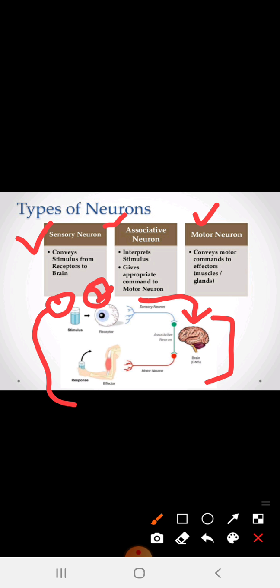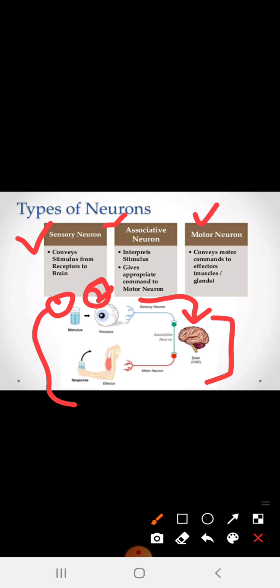Then in the green associative neuron, it is decided whether I have to drink water or not. This command goes to the next part, the effector. The decision that I need to take water is made by the associative neuron, which is present in our brain system, the central nervous system.